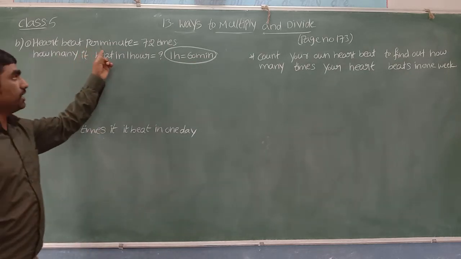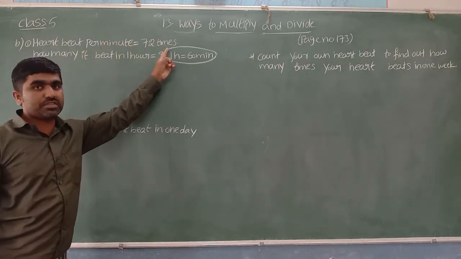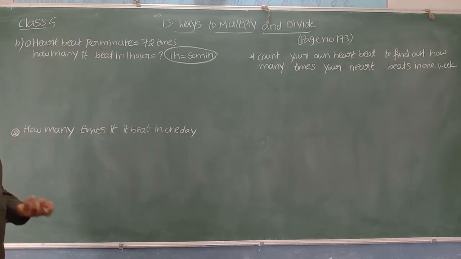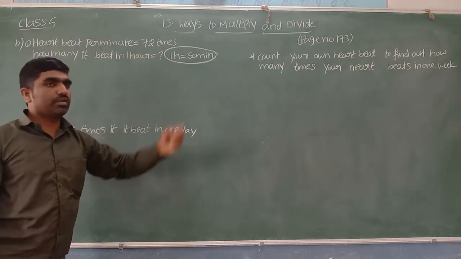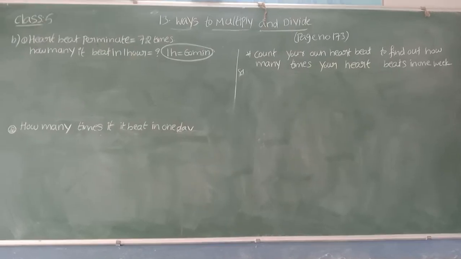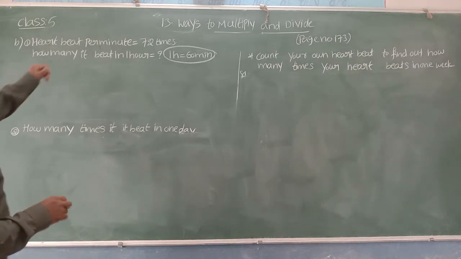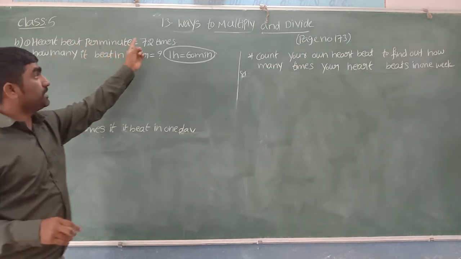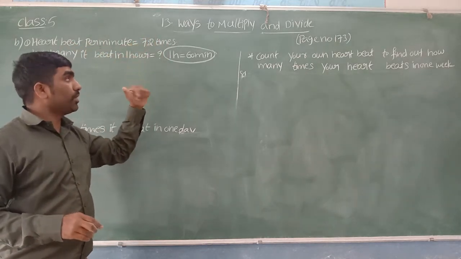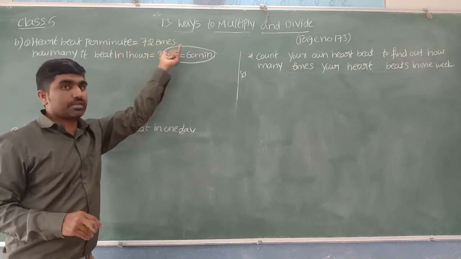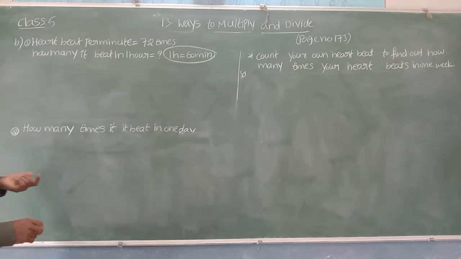If it is going to beat 72 times per minute, how many heartbeats in 60 minutes? So to know that, we need to multiply these two. They said heartbeat per 1 minute is 72 times. Then how many times in 60 minutes? Per minute 72 times. For 60 minutes we need to calculate now.